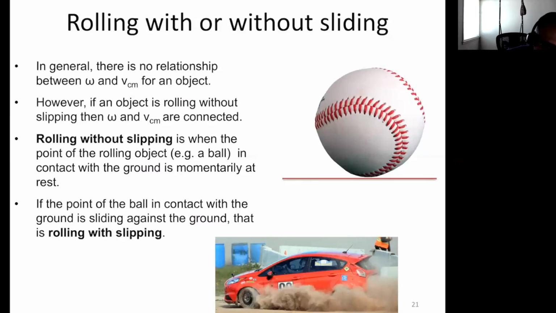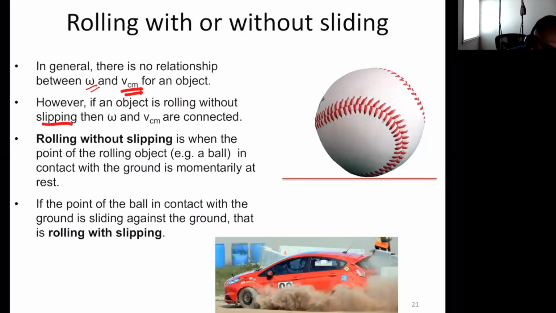In general, there is no relationship between the velocity of the center of mass, like how fast the center of mass is moving, and also the angular velocity at which it's rotating. These two don't, there's no special relationship between them, in general. However, there is a very specific type of motion for which these two quantities are connected, and that is called